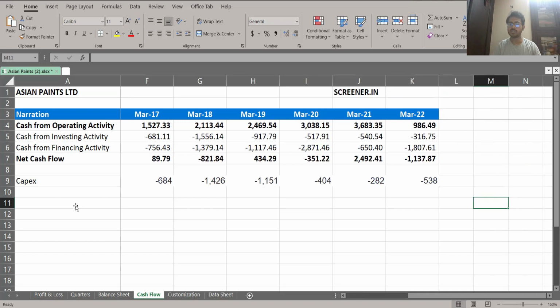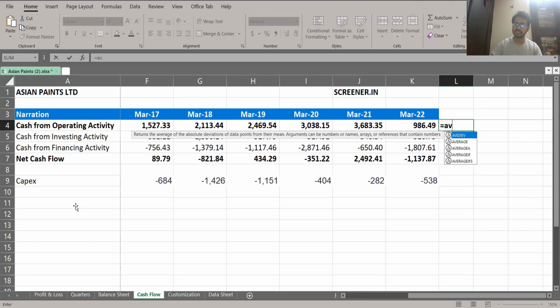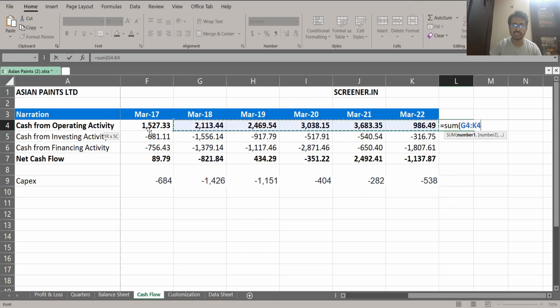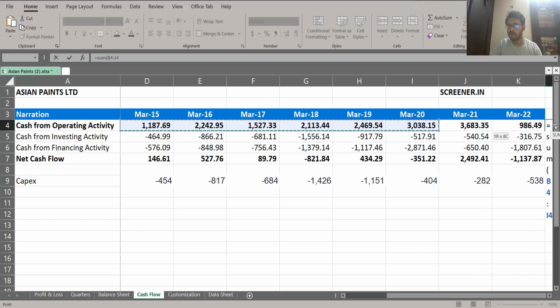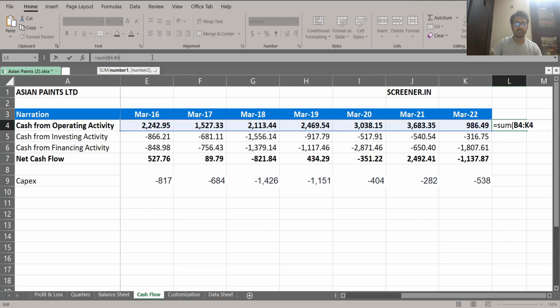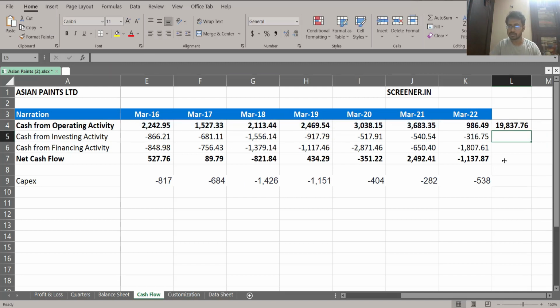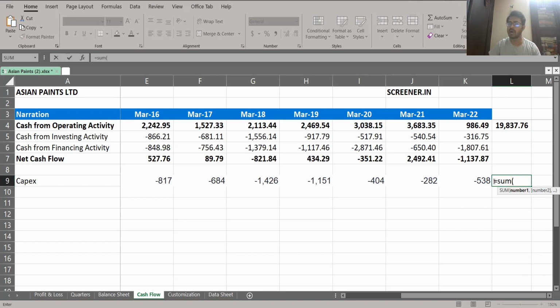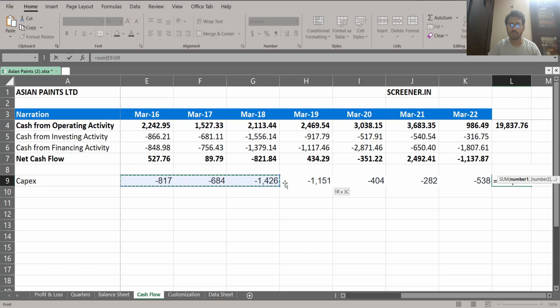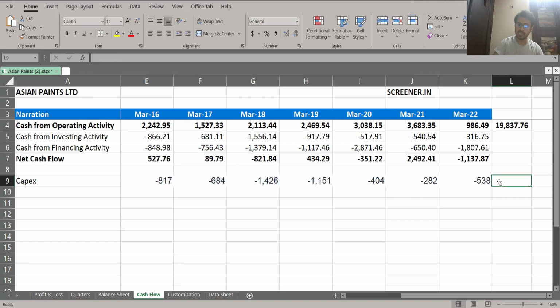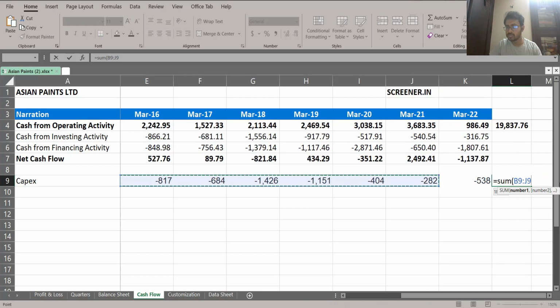Importantly, let's see how much total money the company has received from this business. So we will make a total of the total money it has earned in this entire time. It is going to be a summation of all these numbers. So this is the total money the company has got since 2013. Now we are going to add how much capex, or capital expenditure, the company has made, or how much money the company has put back into the business. That we are going to find out. So let's put a sum. Do include all those numbers until March 2022.